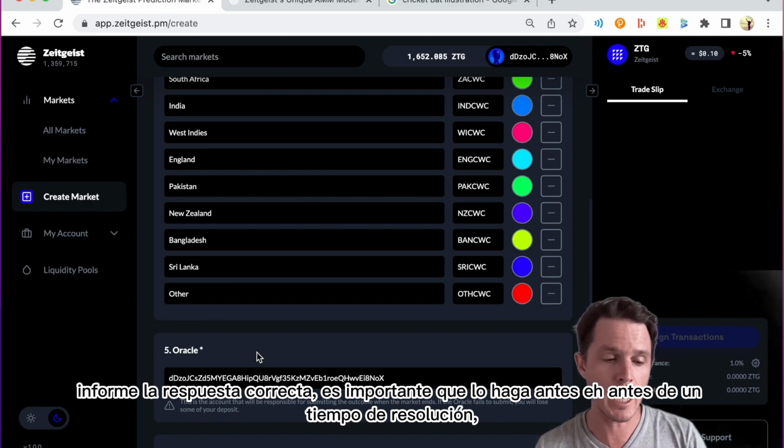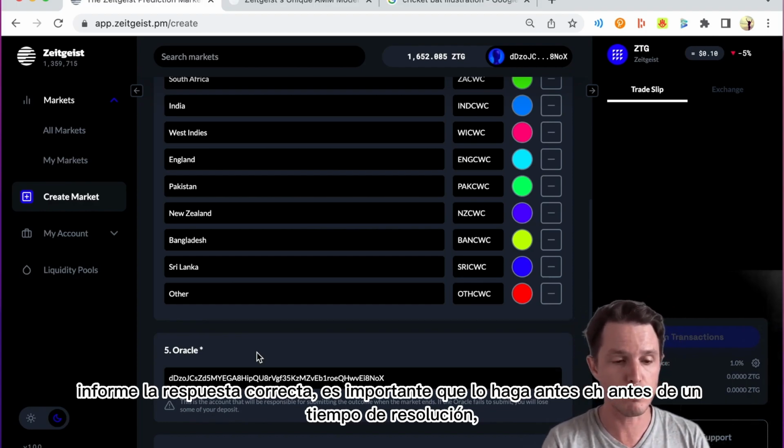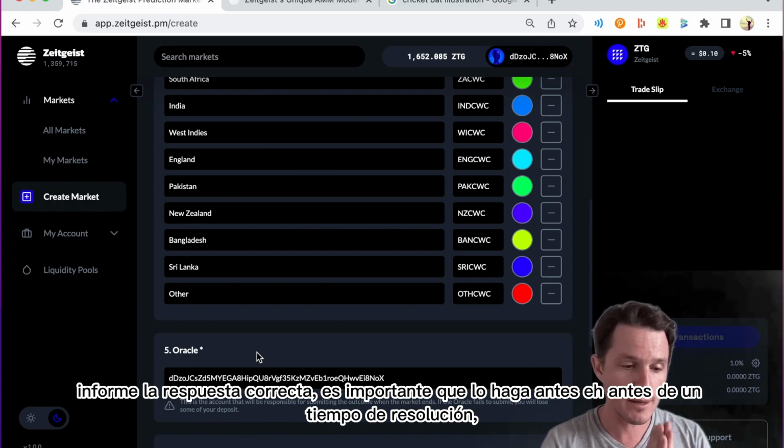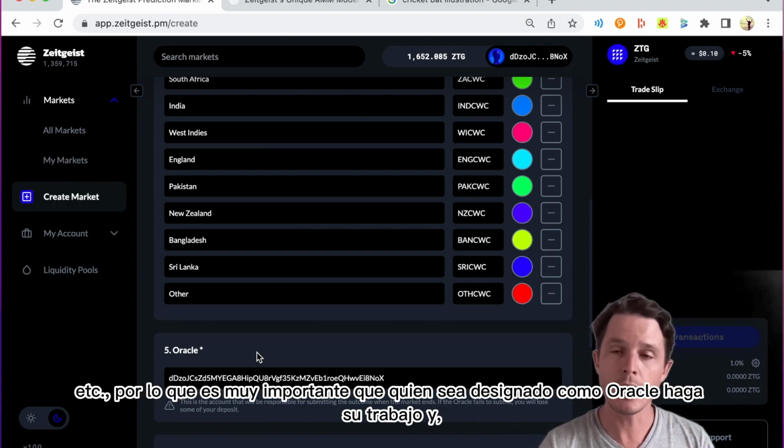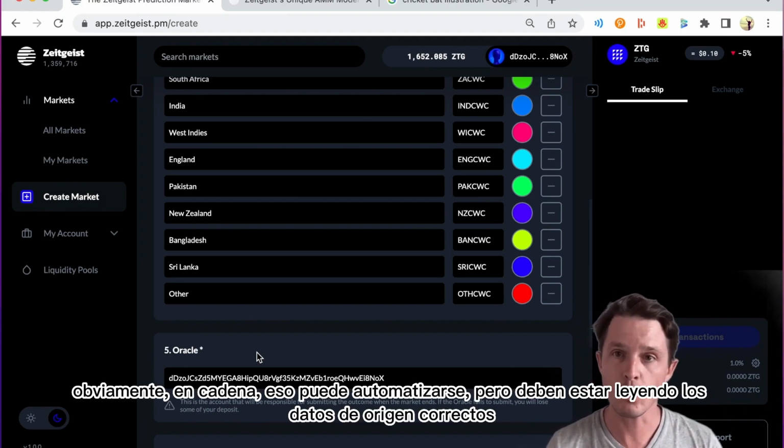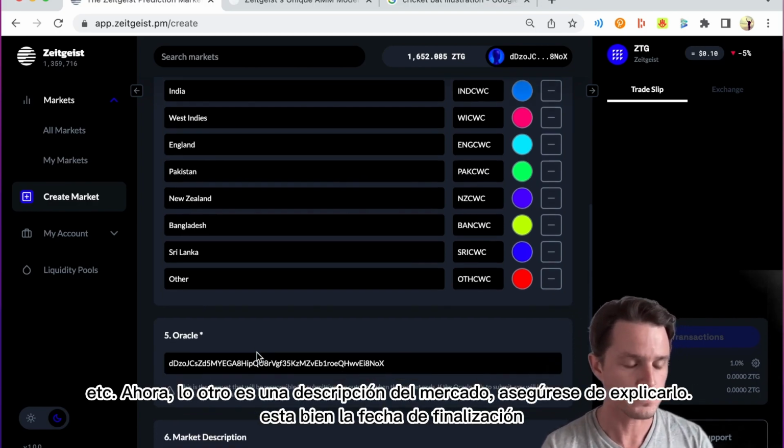It's important that I do that before a resolution time, etc. So it's really important that whoever is designated as the oracle does their job. And obviously on chain that can be automated, but they need to be reading correct source data, etc.